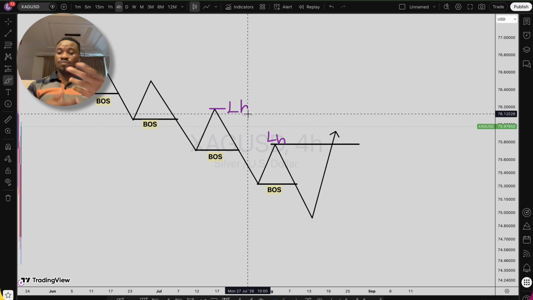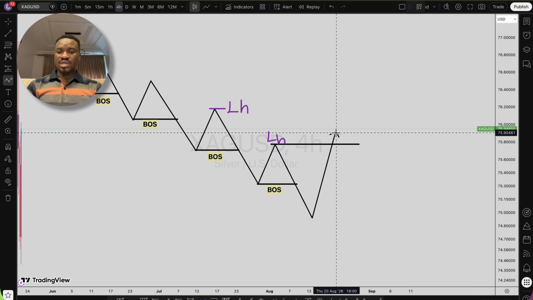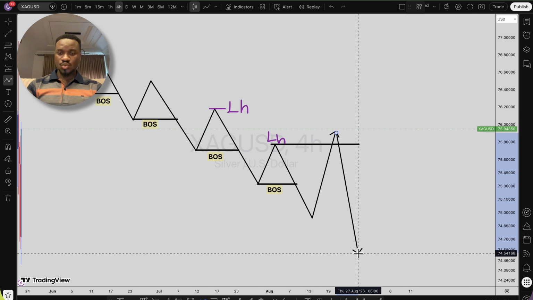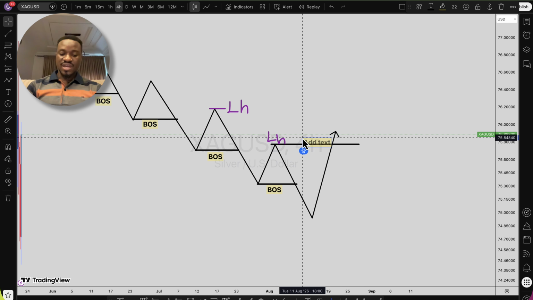So at times volatility, manipulation, buy side liquidity may result in price pushing to this level, and then most times you see price reversing and continuing to the downside. So this is a sweep of liquidity, buy side liquidity, manipulation in the market. So this doesn't mean, oh, the market has changed. Instead, what you call this section is market structure shift, that is MSS.